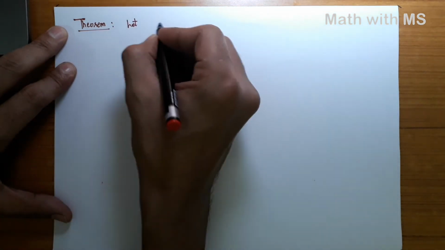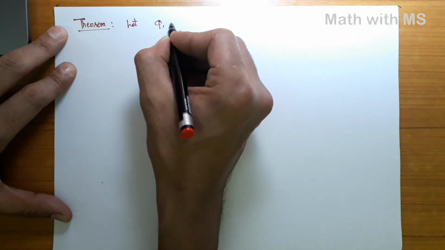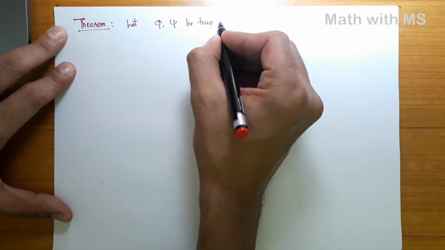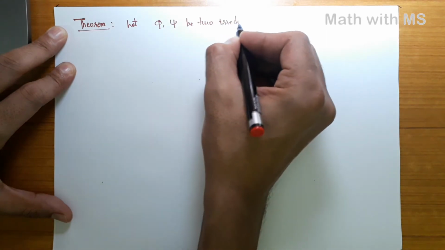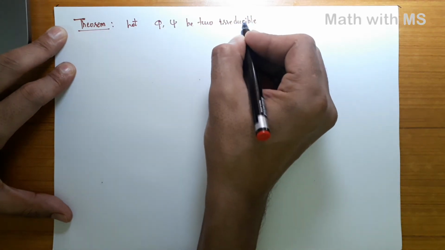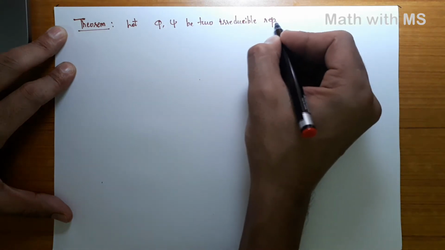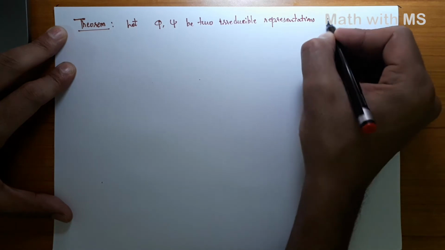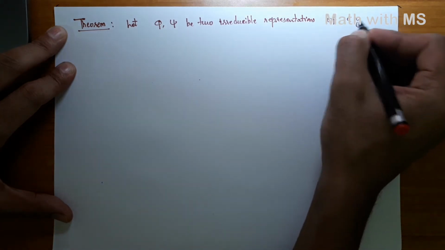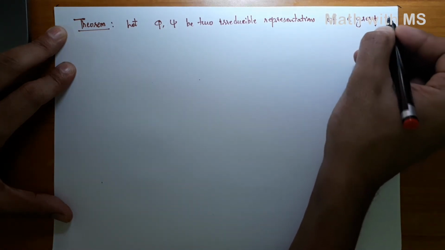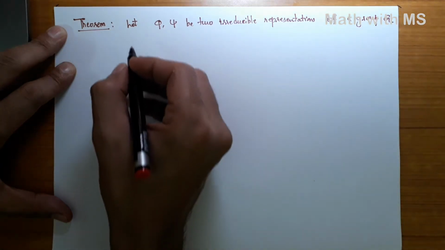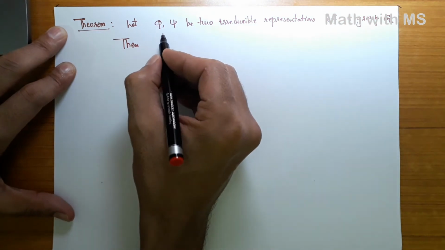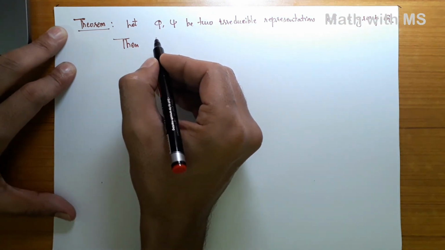Let phi and psi be two irreducible representations of a group G. Then the characters of phi and psi satisfy this orthogonality relation.